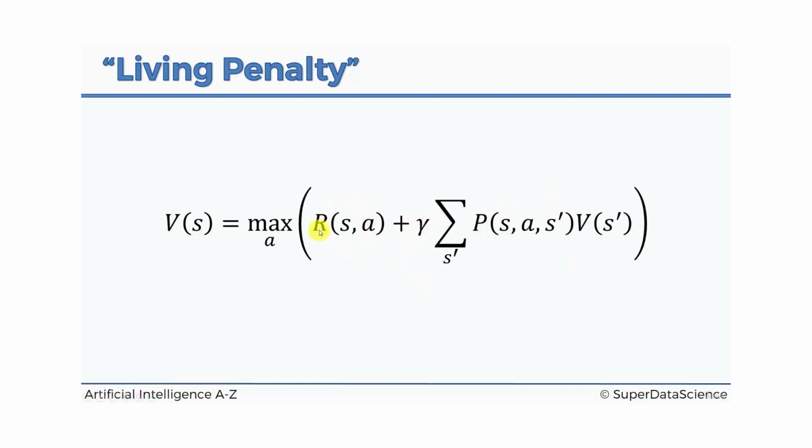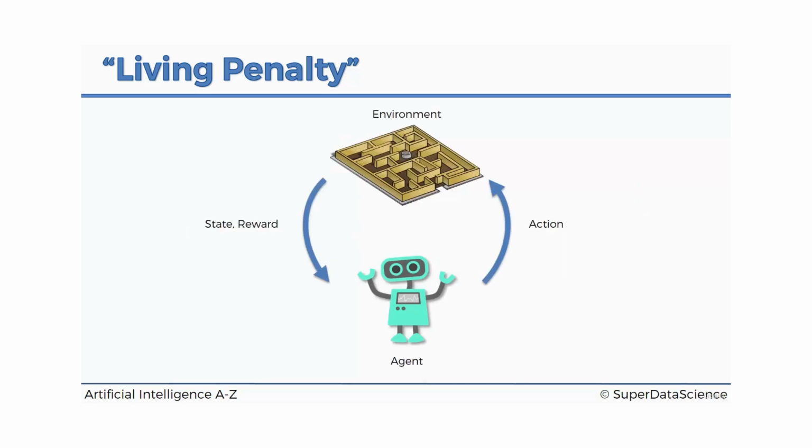Now we're going to look in more detail at this side of the equation where we have the reward. Remember previously when we talked about how reinforcement learning works, we said we have an agent and it performs actions in the environment, and as a result of that, it gets a new state it's now in and a reward for that action. So far in our example, we've only been getting rewards at the very end, either if we get to the finish line, or if the agent ends up in the fire pit, he gets a +1 or a -1 reward.